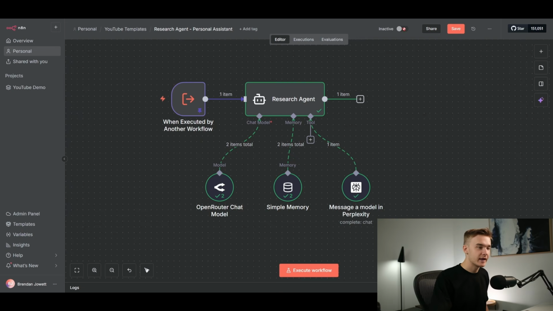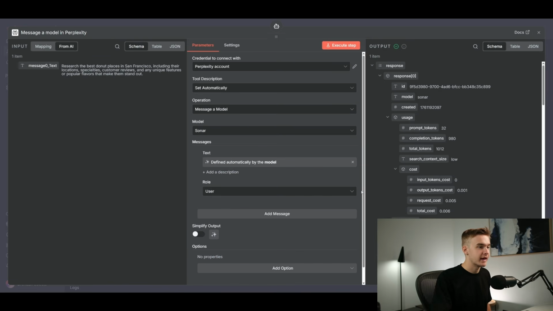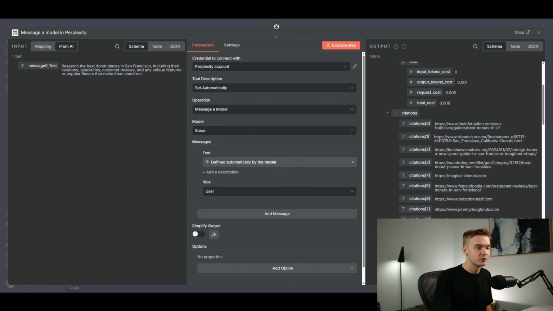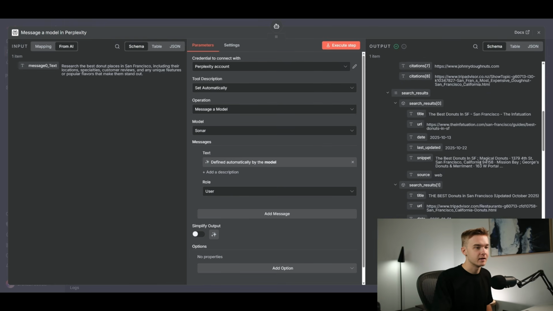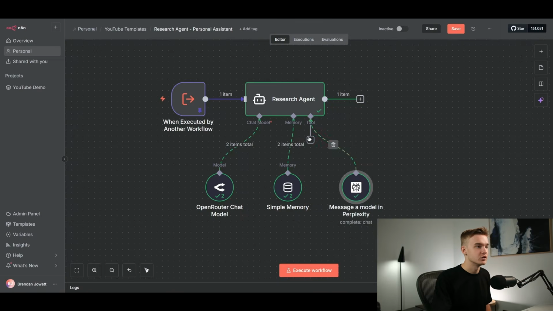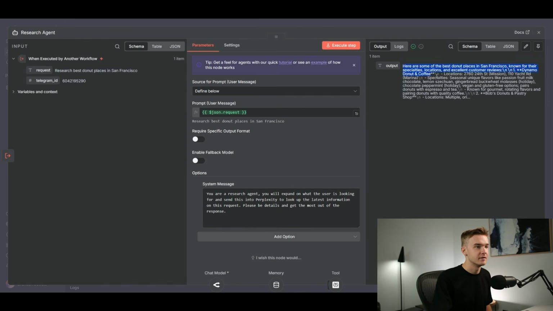And if we have a look at the actual research agent and look at Perplexity, you'll see all the research that it did here. You'll see that it's got a lot of articles that it went through with the best donuts in San Francisco, a bunch of other articles here, as well as everything that it did research on. That went back to the research agent and sent through a bunch of different locations that we could go to, which was obviously emailed to Greg as well.